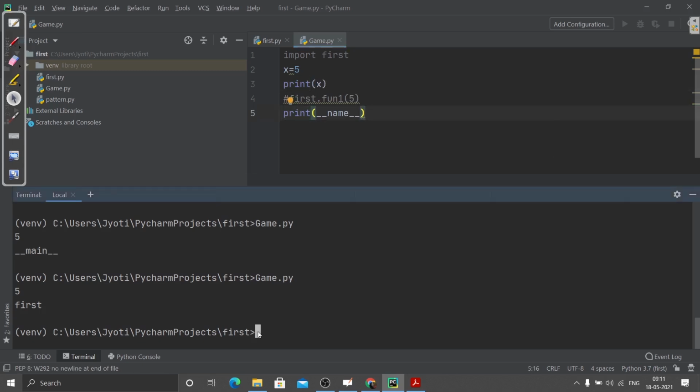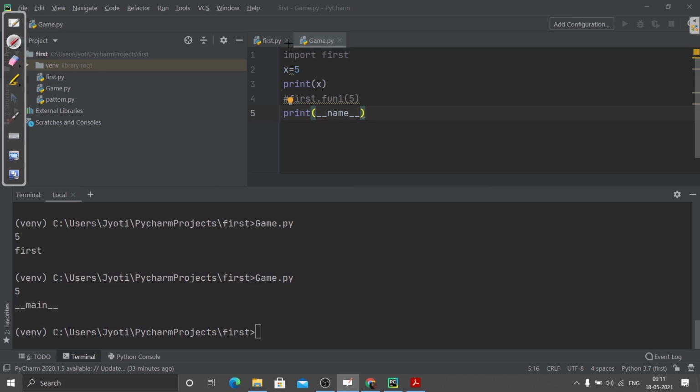Now let me just show you what happens actually. By just seeing this, I can clearly tell that yes, it is actually a script. And if it is a script, then what will happen? The special variable __name__ will have the value __main__. We know that this special variable __name__ will store a value, and that value will be __main__. So let me just show you what happens. You can see it actually prints __main__ here. What does that mean? It means that it is a script.